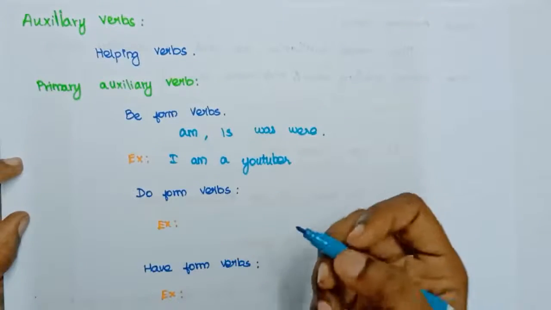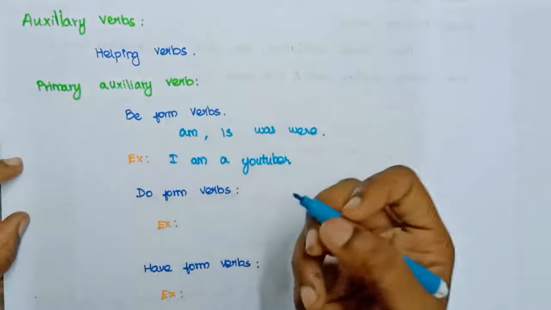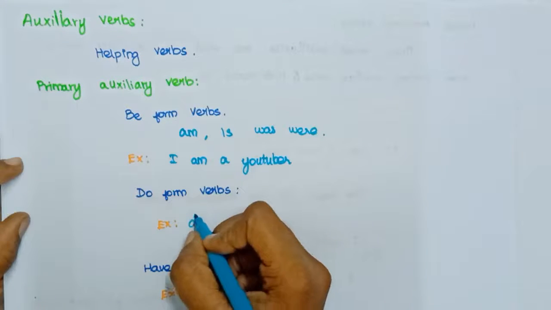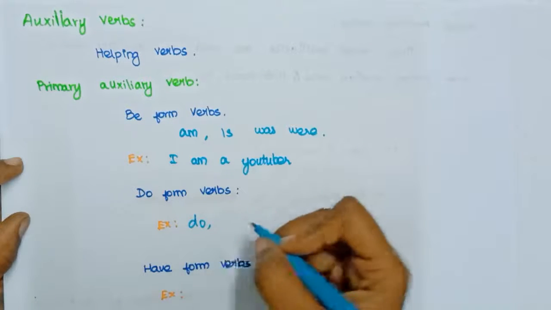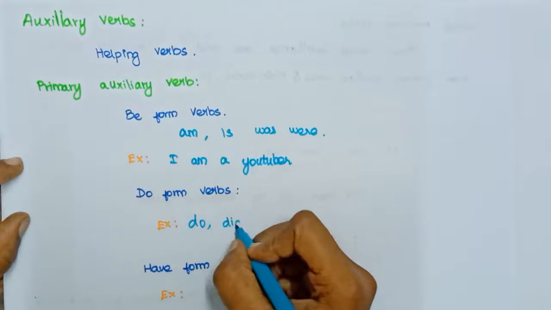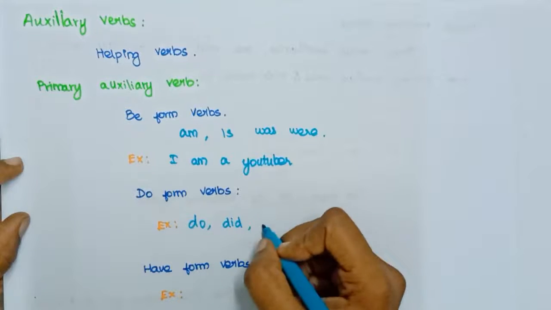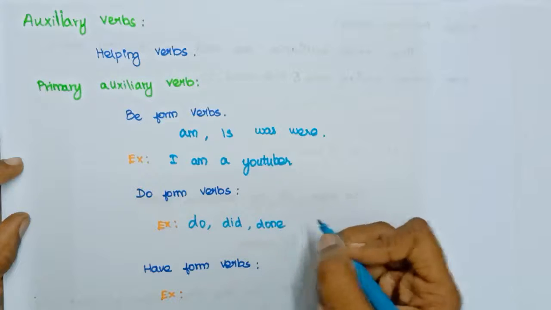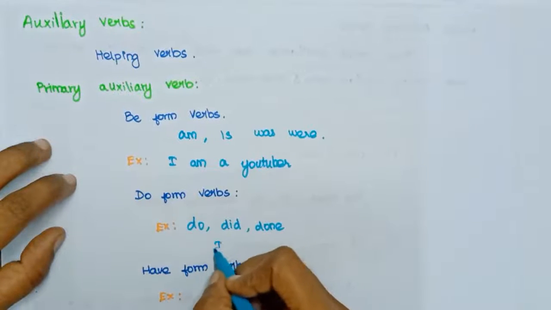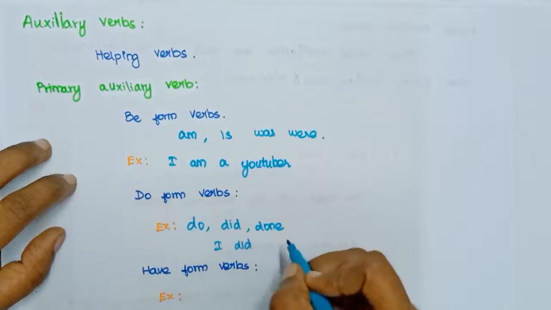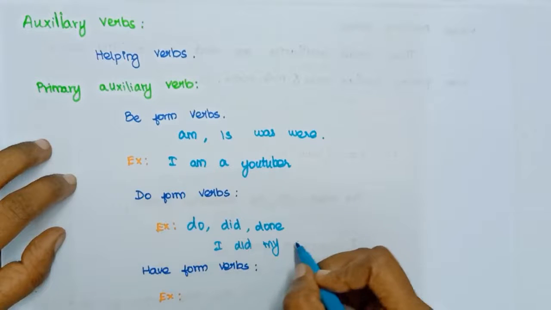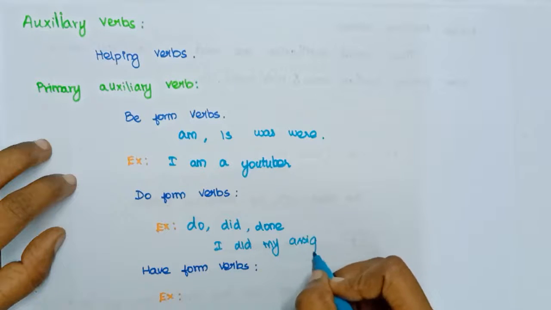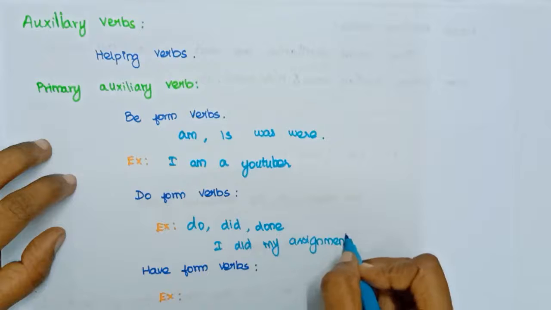What are the do form verbs then? We use these words: do. And what is the past of do? Did. And what is the participle form? Done. For example: I did my assignment. This is an example of a do form verb.